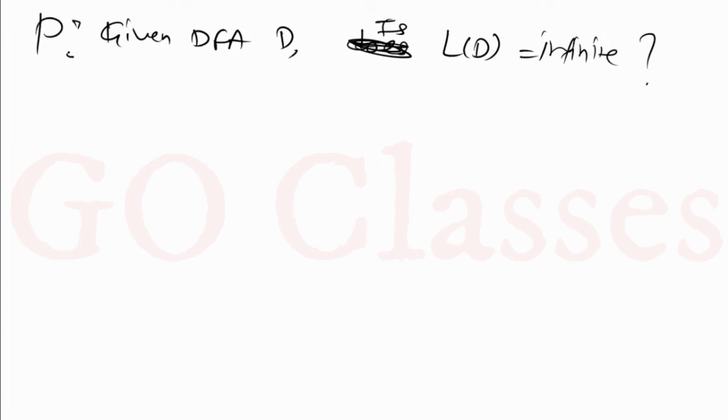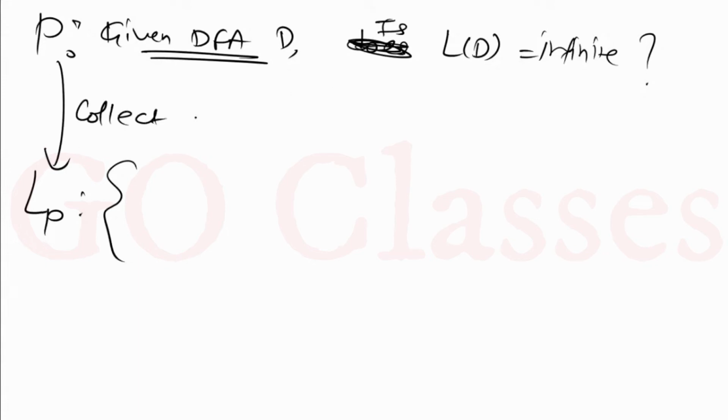Let's call it problem P. Then for this problem, I am going to write a language L, and in this language I will take those DFAs for which the answer is yes. So basically just collect all the yes instances. How to create the language? Just collect those inputs for which the answer is yes.